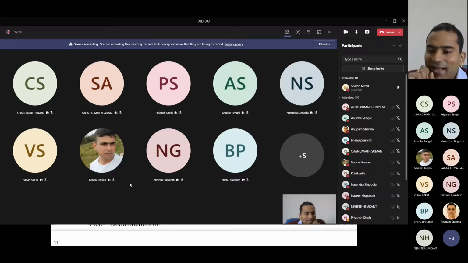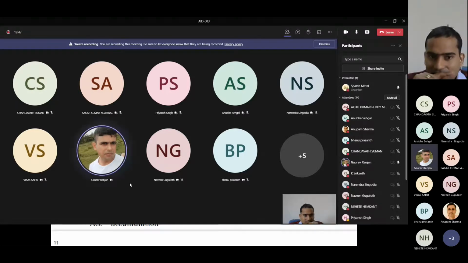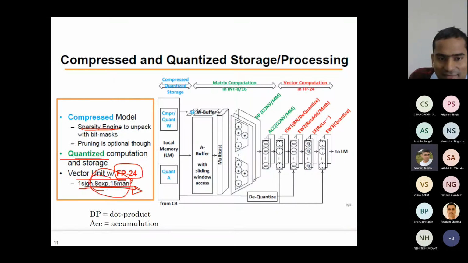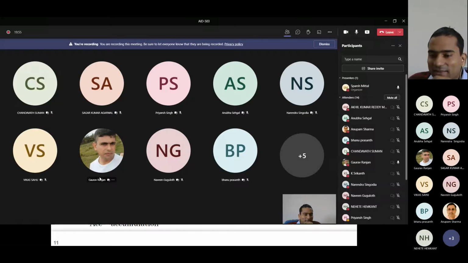Okay, so FP32, how many exponent bits does that have? Gaurav, Ranjan, how many exponent bits are there in the FP32? Sir, it's 8, sir. 23, 7, okay. 8, you're right. And how many exponent bits are here? Here we have 8, sir. Here. So now you think what is the point of having 8 here?